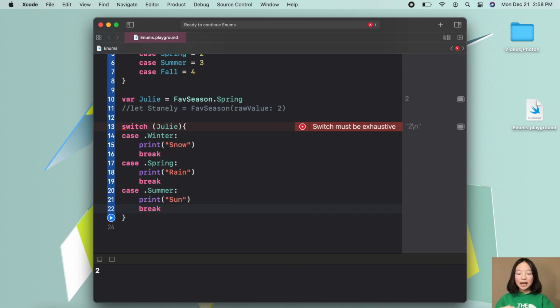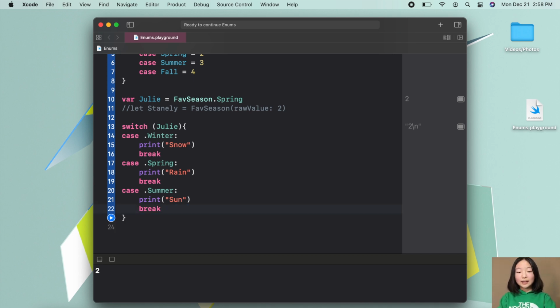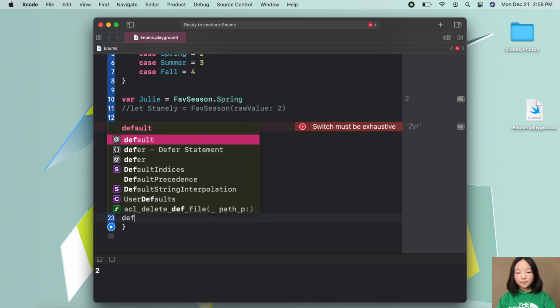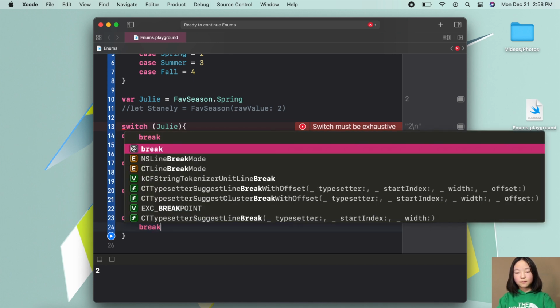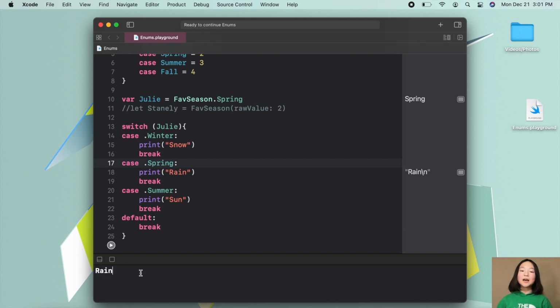So if we undid our delete, or we had a default, then our error should go away. So now let's go ahead and run this code. And now in our console, we have printed out rain, which is the expected result because Julie has a value of fave season dot spring.